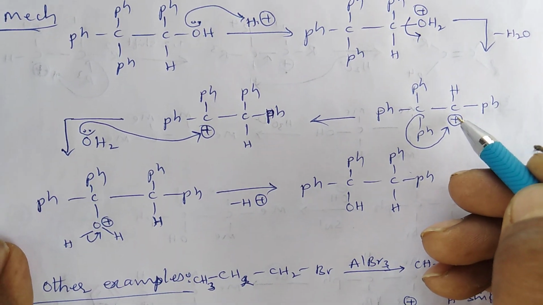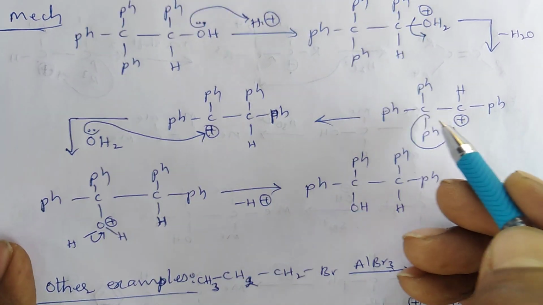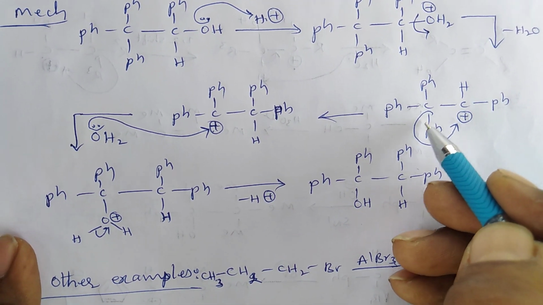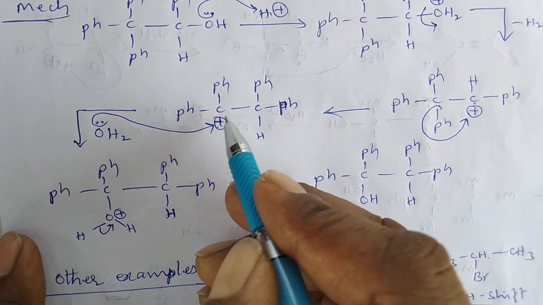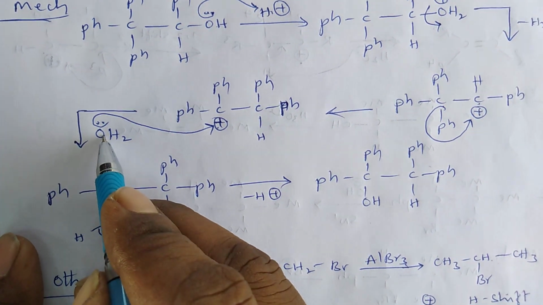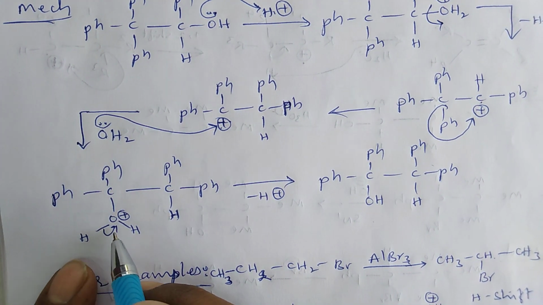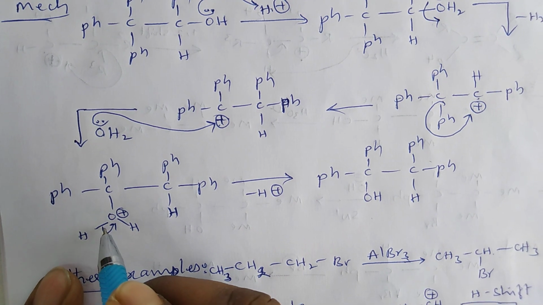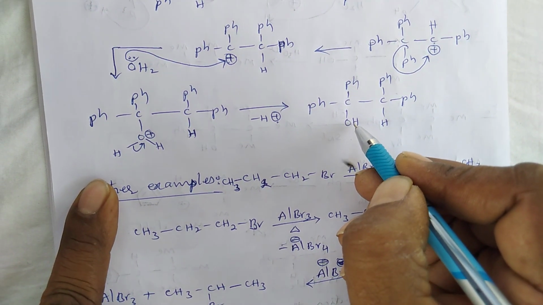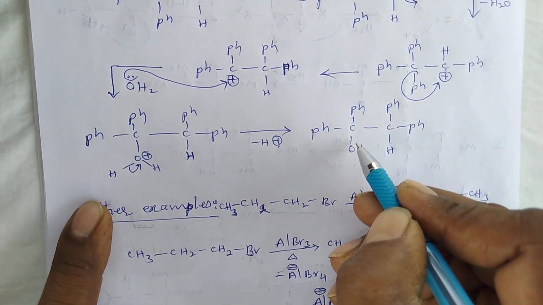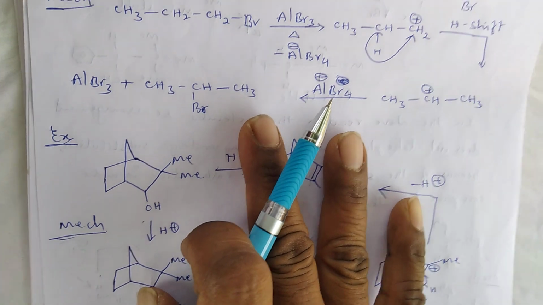The stability of this carbonium ion is less compared to this one formed by the migration of the phenyl group from this carbon to the carbonium ion. So finally, when this molecule is attacked by the water molecule, it produces a protonated alcohol, and by the loss of H plus ion, finally the resulting product is the rearranged alcohol molecule. Okay. Next, other examples.